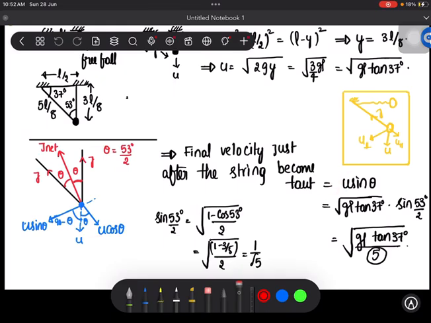The u value we already know, as we have calculated here. You can substitute that value here. Theta is 53 by 2, so sin 53 by 2. I have done a simple calculation using sin(theta/2) as root of (1 minus cos theta) divided by 2. You can substitute the values and check, it comes out as 1 by root 5. So if I substitute 1 by root 5 here, taking that into one term, you will get this expression where this is going to be your N.